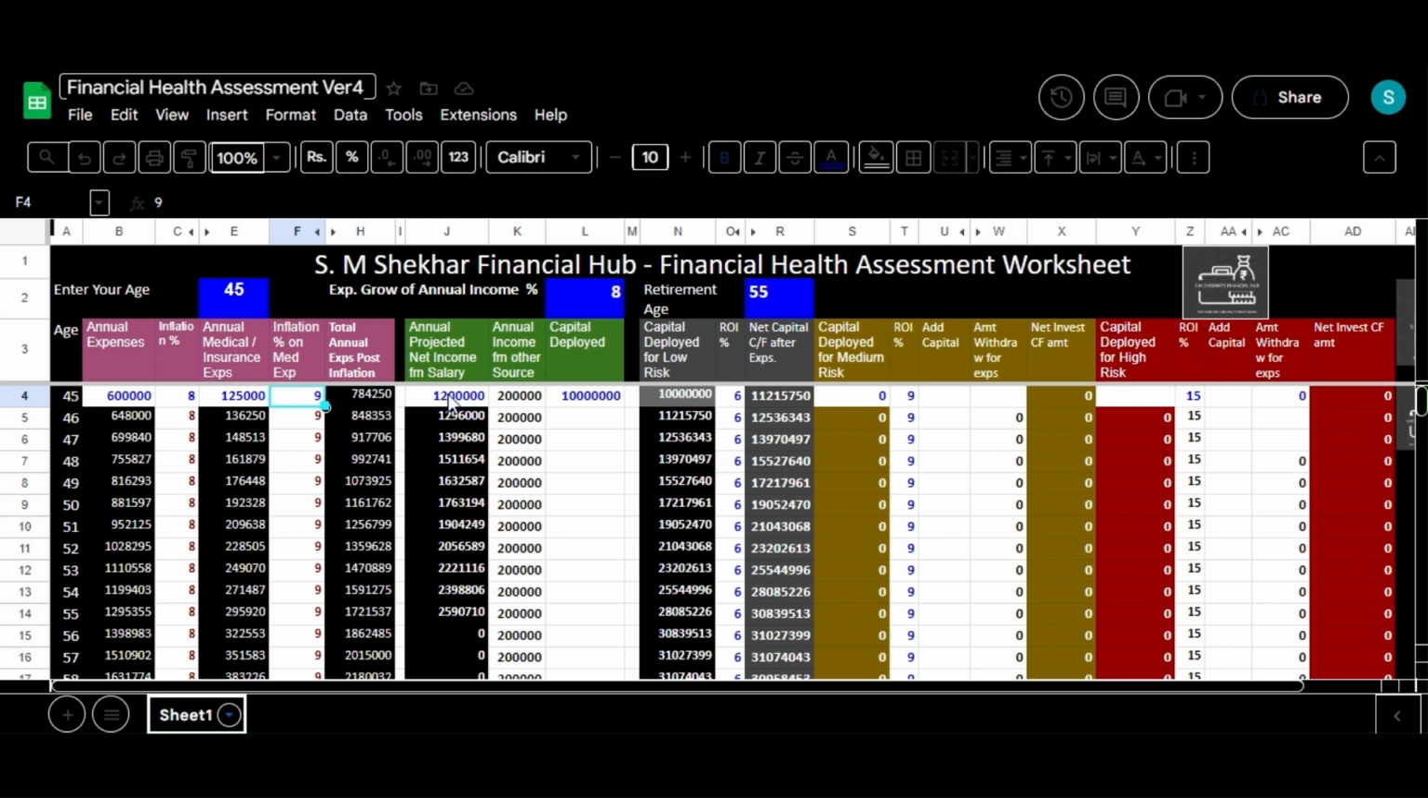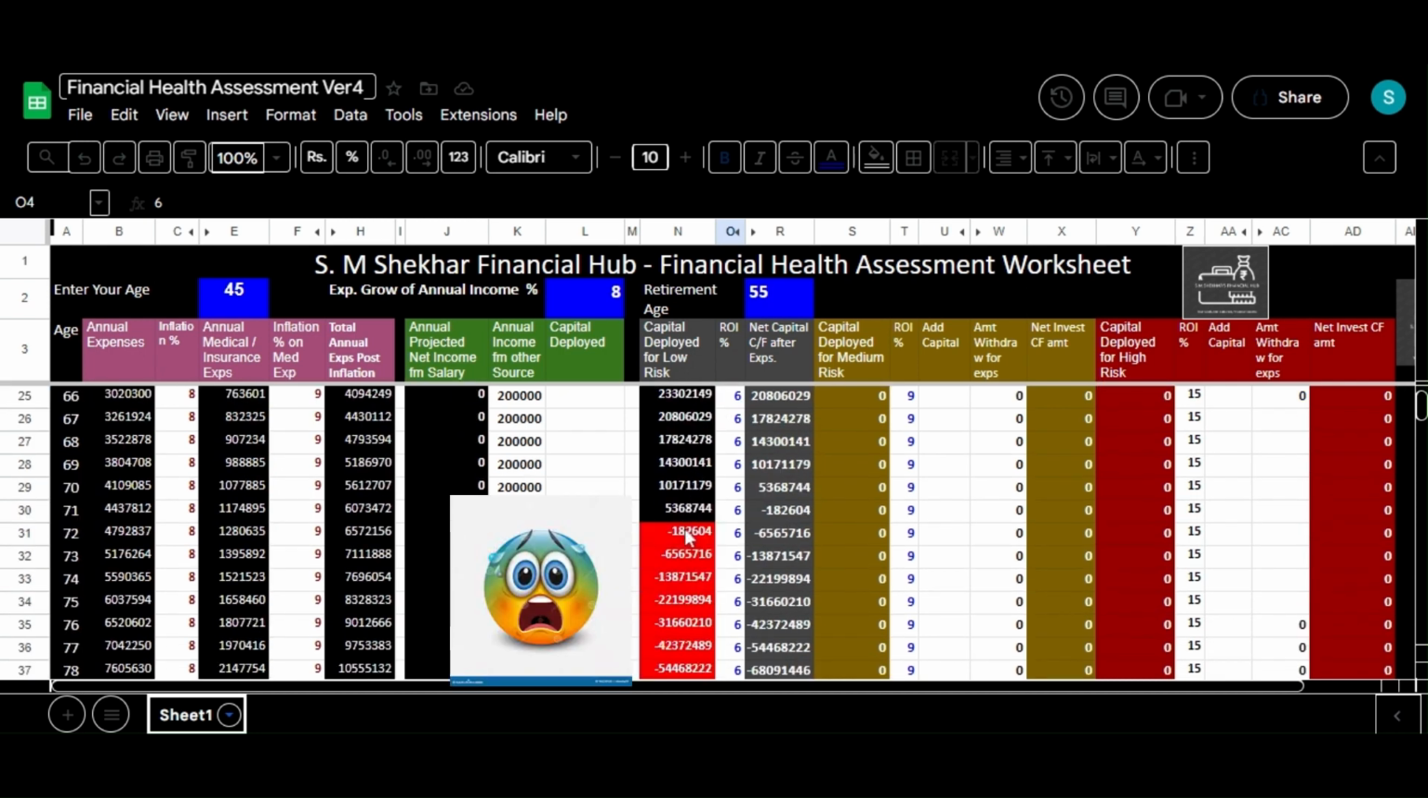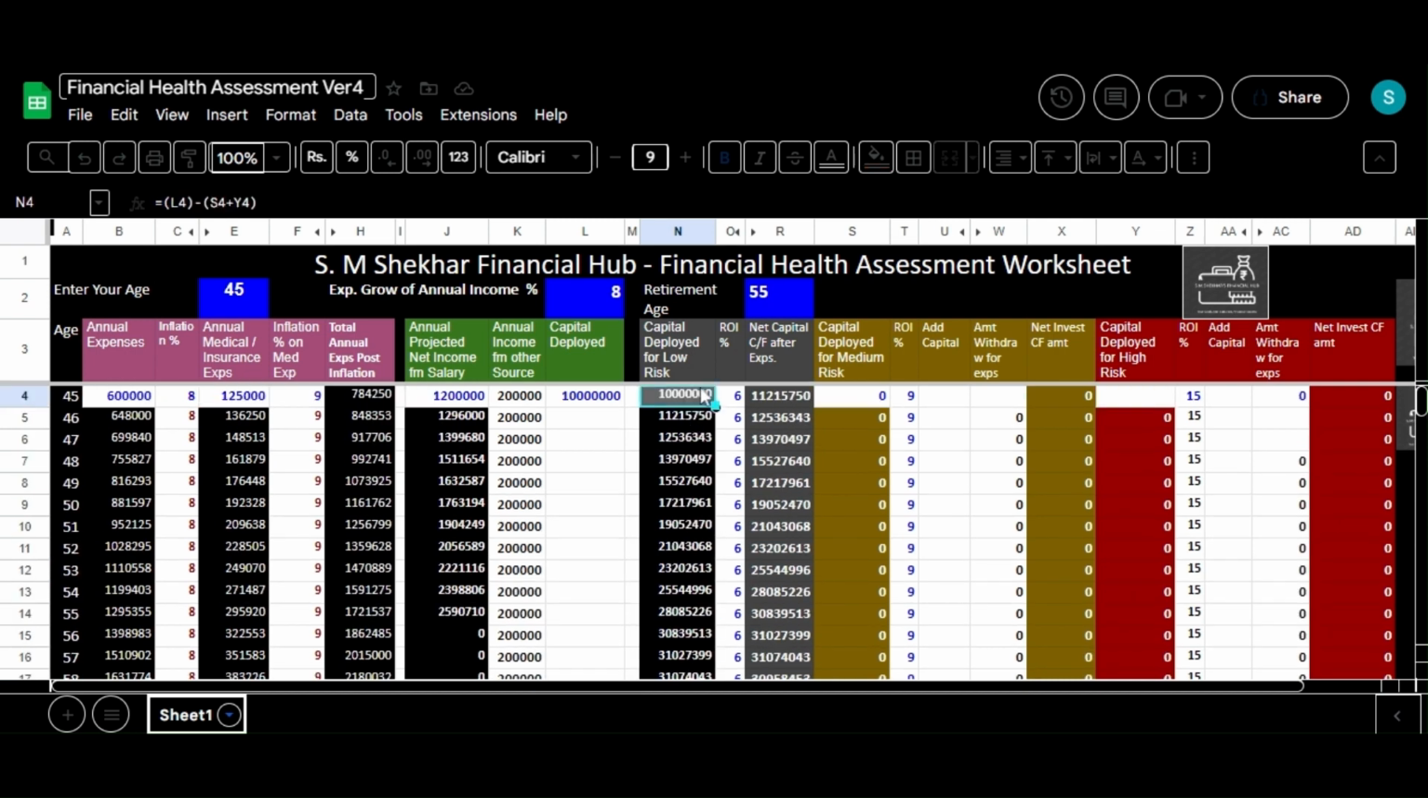His annual salary is 12 lakh rupees. His income from other sources is 2 lakh rupees. He has accumulated capital of 1 crore rupees, which he is deploying in low risk, low return instruments. ROI estimated is 6% per annum on those low-risk instruments. So at the age of 72, he has exhausted all his capital, since he deployed all of it in low-risk instruments.